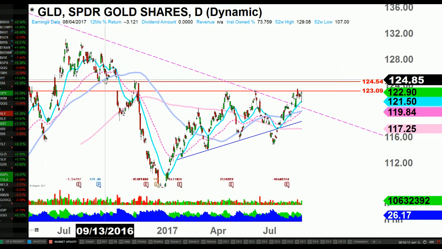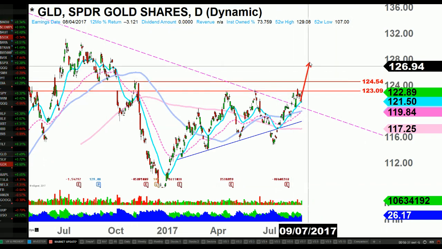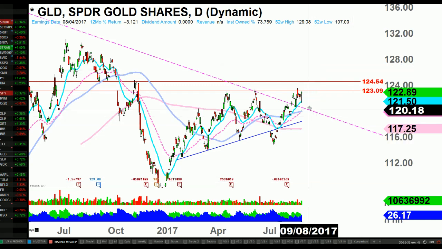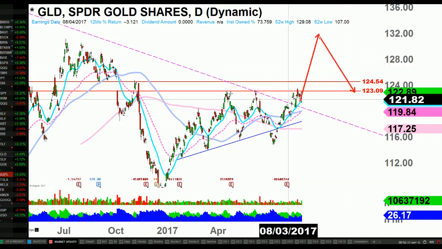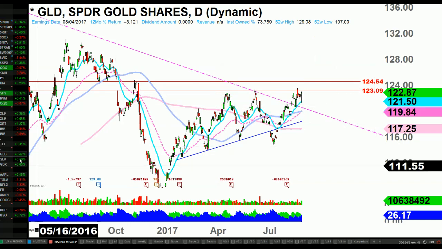GLD still, I've been talking about this level. We need to get back above 124.50, but I'm not talking about just getting slightly up and fake everybody going right back down. What I need to see is it getting up, coming back down, and cultivating a higher low somewhere in that vicinity. So that's what I've been looking for.